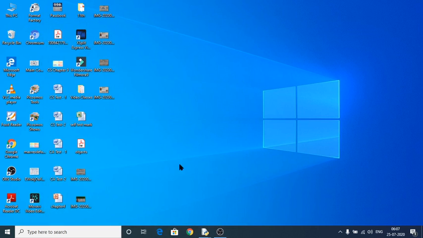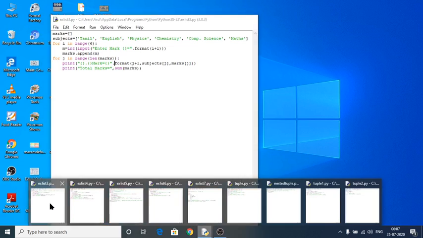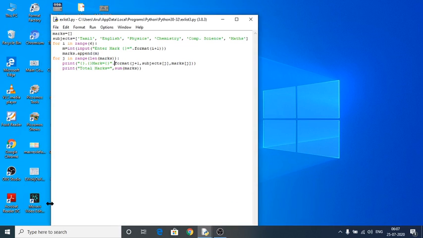So the second one is over, and the third one is for entering 6 subjects' marks and adding the 6 subjects' marks to get the total. See here, marks is my empty list. Subjects I have given: Tamil, English, physics, chemistry, computer science and maths. For i in range, I am using range from 0 to 6, because by default it would start from 0 only. 0, 1, 2, 3, 4, 5, totally 6 subjects.